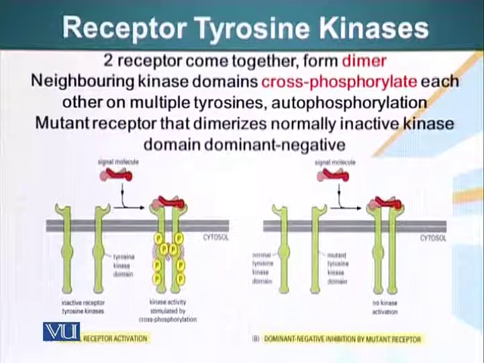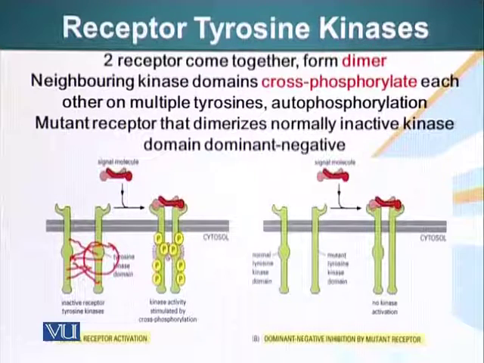Here's, for example, the kinase domain of this receptor. When these two domains come close together, they cross-phosphorylate each other, which means this kinase domain is going to phosphorylate different amino acid residues on this receptor, and this kinase domain is going to phosphorylate special amino acids on the other receptor.